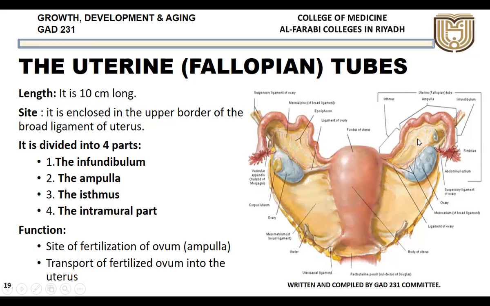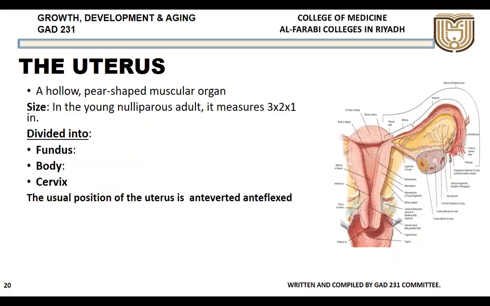So this fallopian tube first helps in the carrying of the sperms all the way up to the ampulla, and the ovum into the ampulla. Then fertilization takes place, and the fertilized egg will come back into the uterine cavity through the same fallopian tube. So all these functions are done by the fallopian tubes, uterine tubes, or the oviduct.